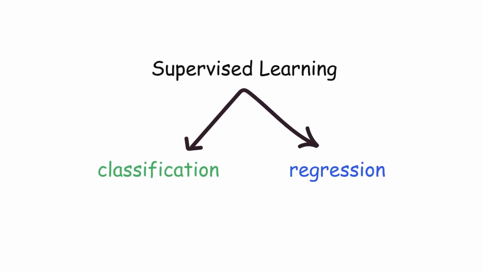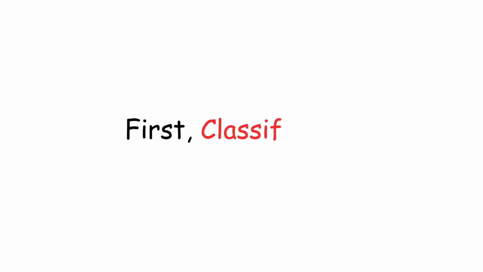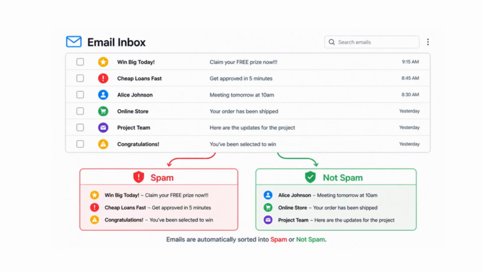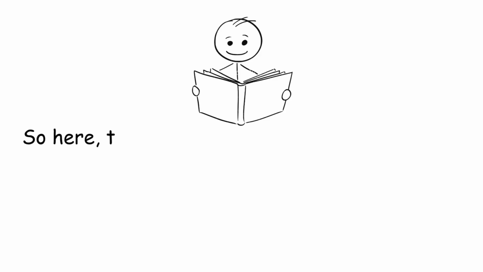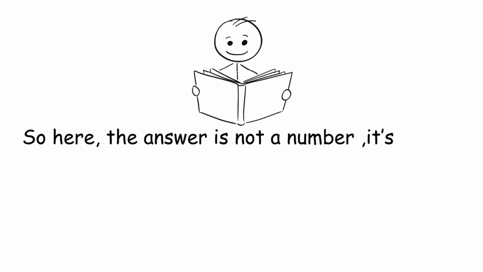Now, supervised learning is mainly divided into two types. First, classification. This is used when the output is a category or a label. For example, predicting whether an email is spam or not, or identifying whether a transaction is fraudulent. So here, the answer is not a number, it's a class.